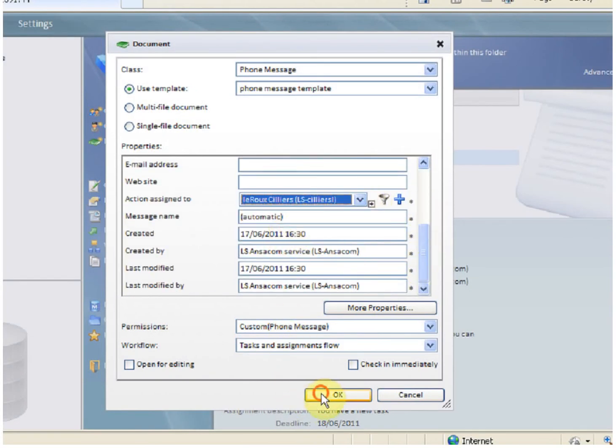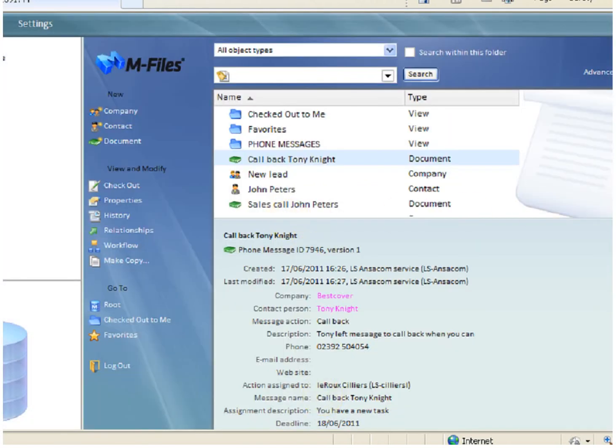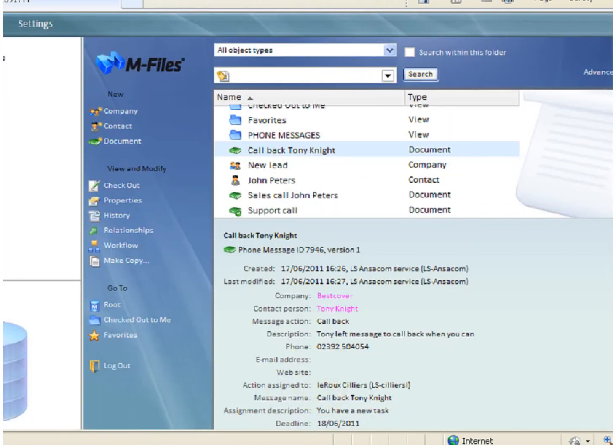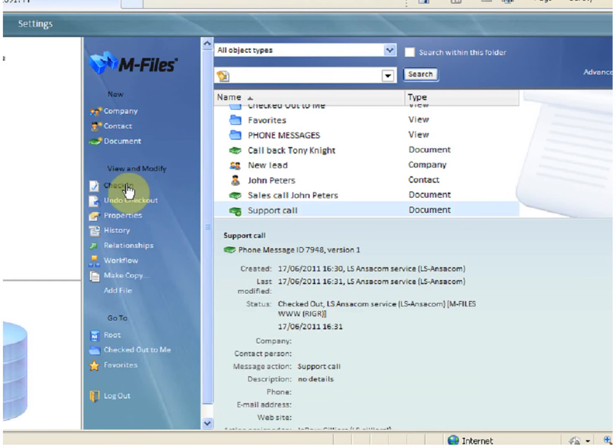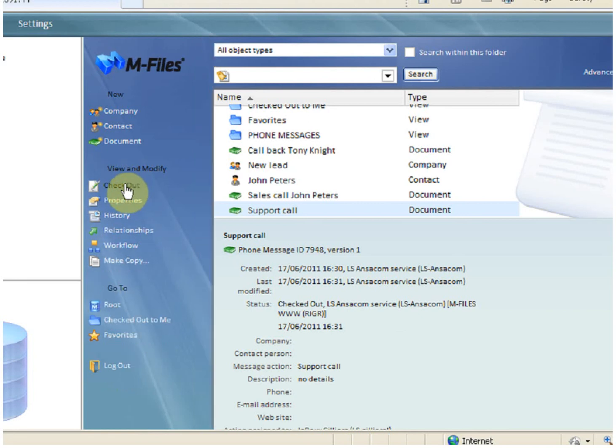If you then say OK, the message will be accepted, except that you'll notice that the message has a little green correction mark next to it. That means that that message hasn't been checked in. You must then check in that message, otherwise that message will not be sent and will stay in your local machine.